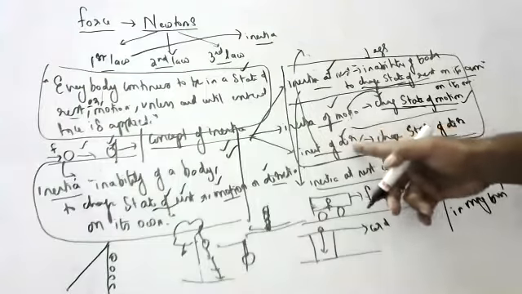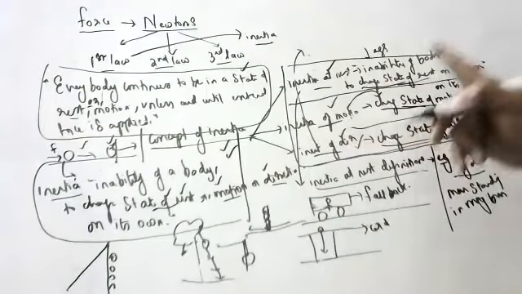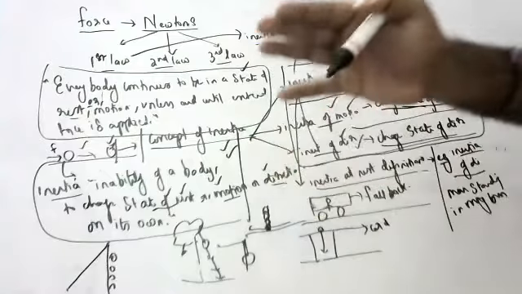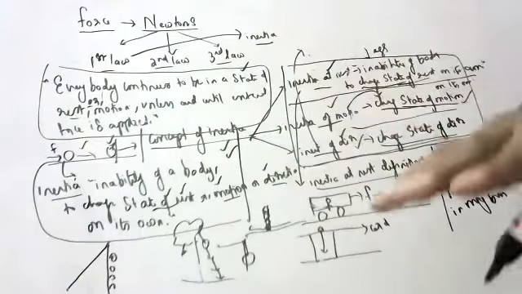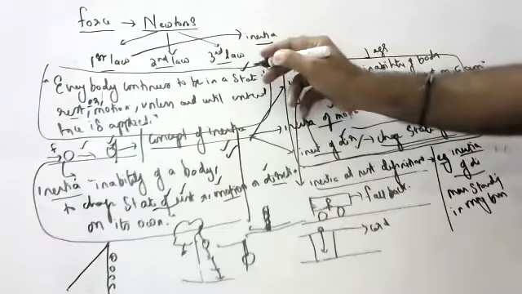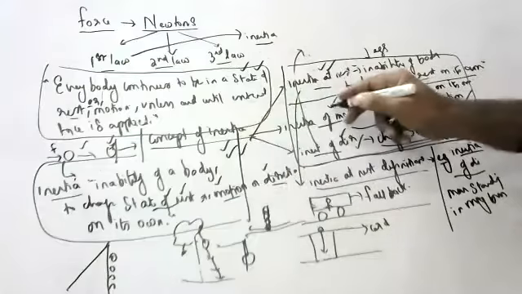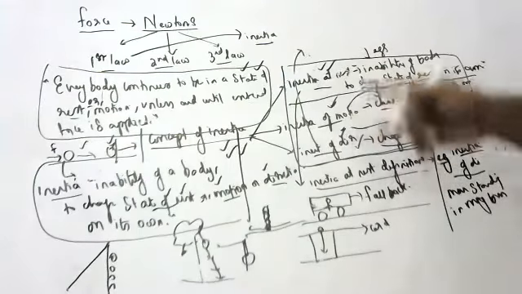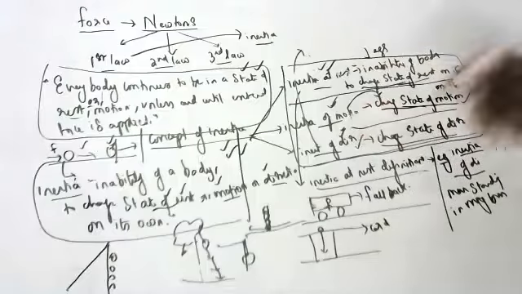So, inertia of direction: inability of a body to change its state of direction on its own. When a bus is turning right, all will fall left. When a bus is turning left, all will fall right. Okay, children, how many definitions did I tell? 1, 2, 3, 4, 5. All these five definitions I will ask you tomorrow, children. And for these three definitions, you have to give examples also.